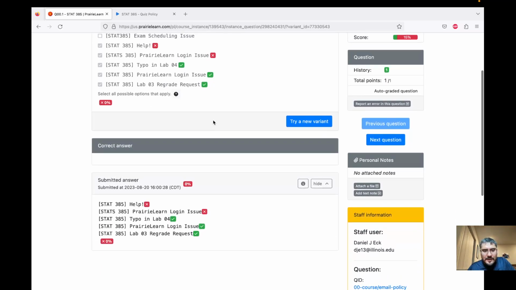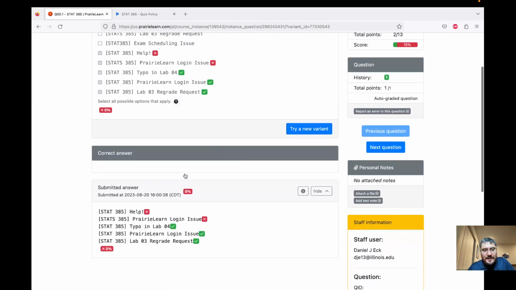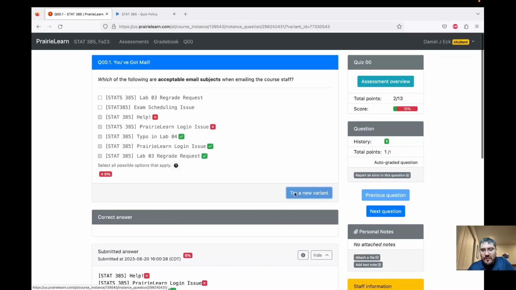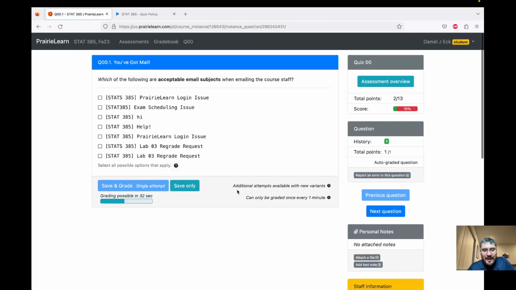Okay, so now I want to try a new variant. I got some of these correct. And as you can see, some time was running beforehand, but you can see that this has timed me out, and it's given me a new list to choose from.